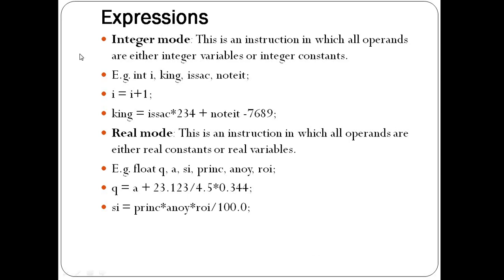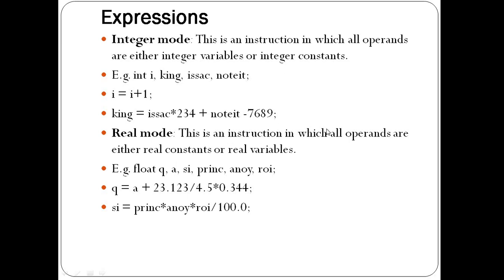So let us take the example. Integer i, king, isaac, note it. So i is equal to i plus 1. First initialize the value or create the expressions. i is equal to i plus 1 and king is equal to isaac into 234 plus note it minus 7689. So this statement is called an expression, and whatever result is calculated on the right hand side will be assigned to the left hand side variable by using the assignment operator. So this is the first, integer mode.